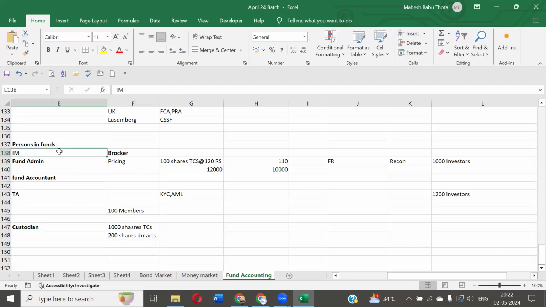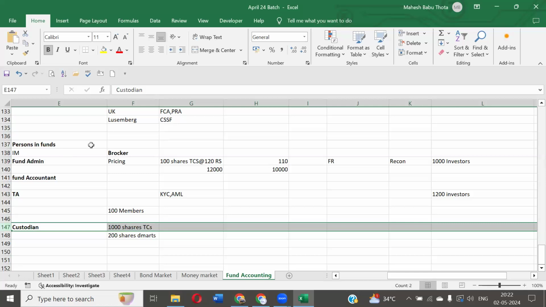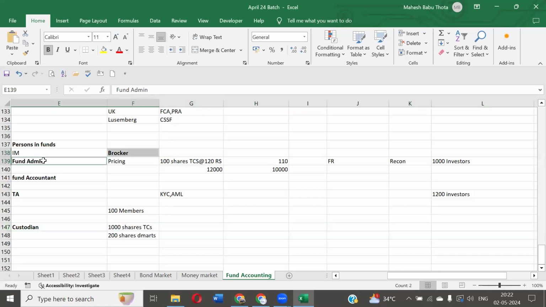Whenever investment manager gives any instruction, the instruction will go to these 3 persons: the broker, fund administrator, and custodian. Sometimes it may not go to the custodian, but at least fund administrator and broker should get it. Most of the cases, it won't go directly to the custodian. What kind of instruction? Suppose in this case, let's assume investment manager is asking to buy 100 shares of TCS. So broker will execute the trade.